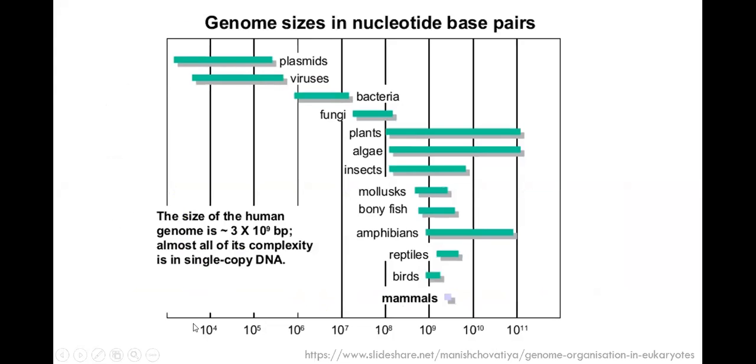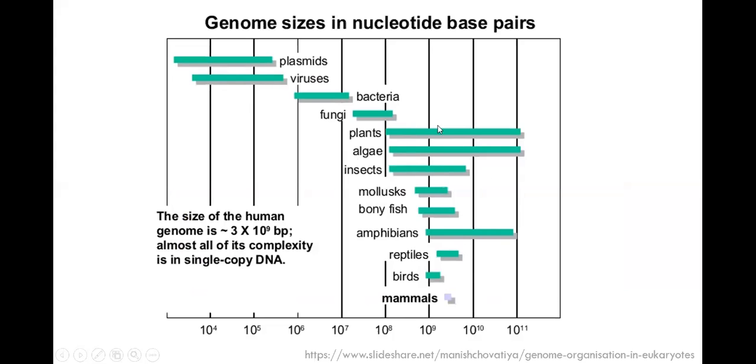Genome size, the C value, is measured in base pairs. In a general trend, you expect that viruses should have small genomes compared to humans, and humans should have the bar going out of this slide in a linear trend.